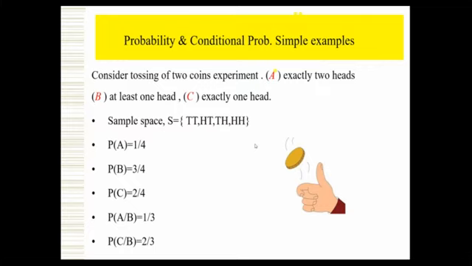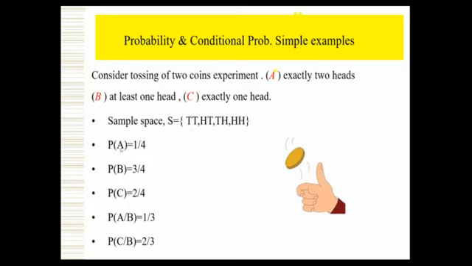Now here we have the experiment of tossing two coins. First, A: exactly two heads. B: at least one head. C: exactly one head. The sample space, as we know for tossing two coins, is TT, HT, TH, HH. If we toss two coins simultaneously, we have 4 exhaustive cases, that means 4 sample points: TT, HT, TH, HH.